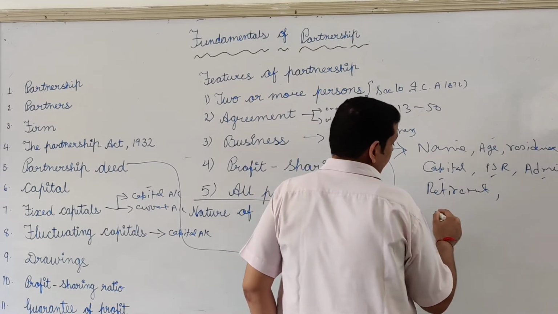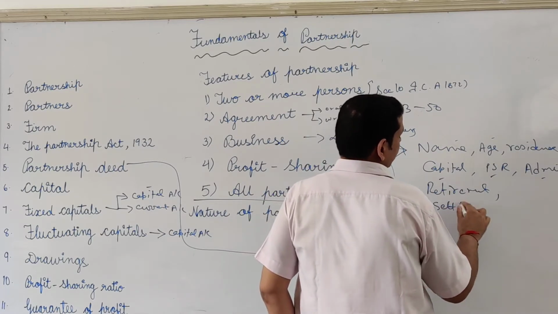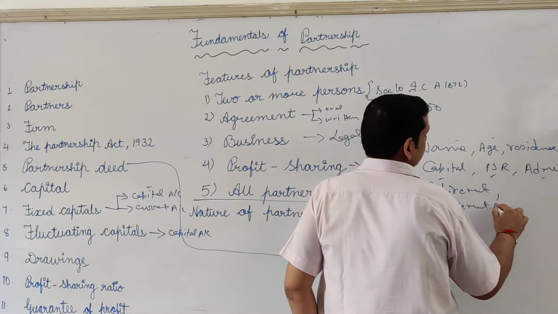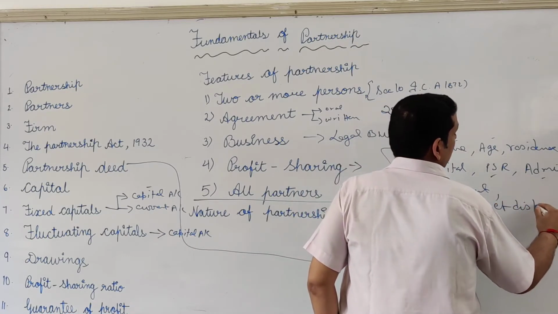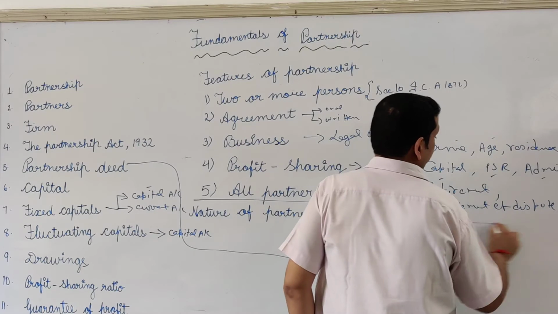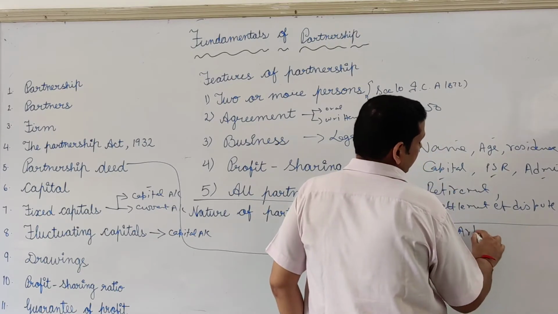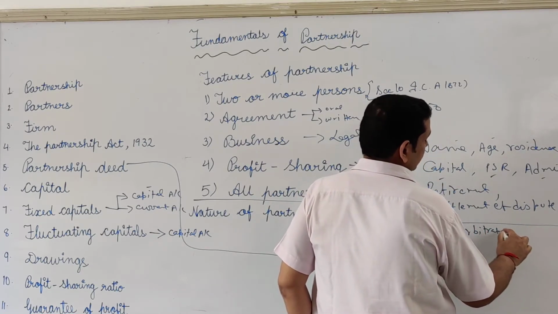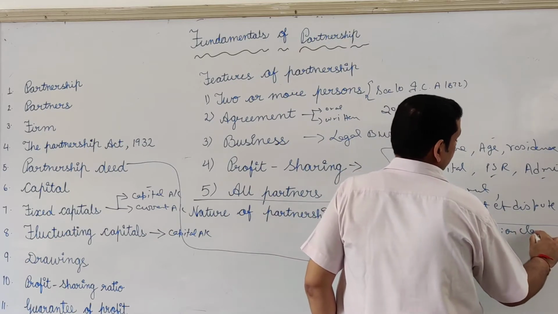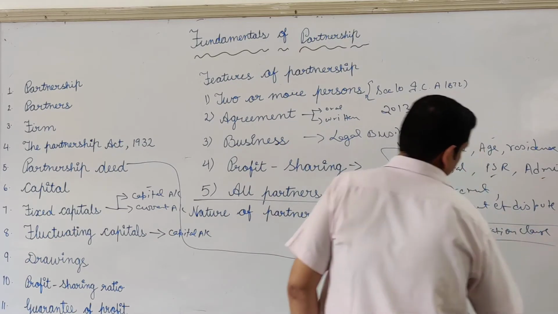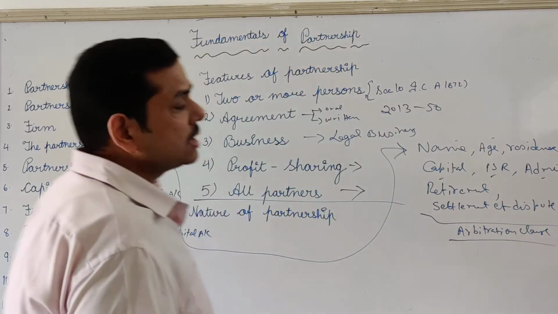Plus there is one more term that is called settlement of dispute. How is this thing resolved? For that purpose, one clause is involved in it, that is called the arbitration clause. Arbitration means to appoint one person who is going to resolve your dispute.